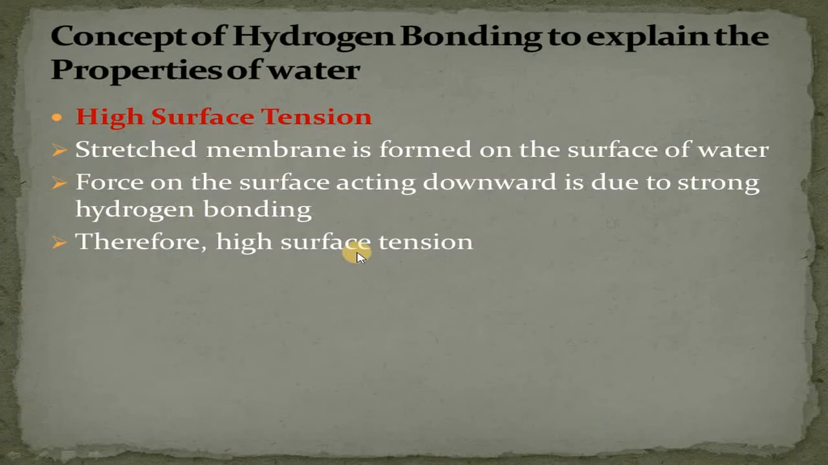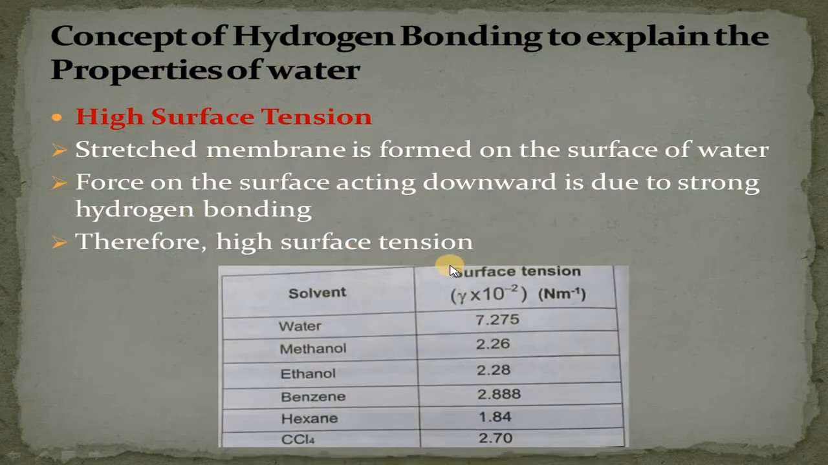If we compare the surface tension of water with different liquids, we will observe that water has a high surface tension value as compared to other liquids due to the hydrogen bonding present in it. Just have a look at this table given in your book: water has a surface tension of 7.275 Newton per meter as compared to all other different organic solvents. This is just because of the hydrogen bonding present in water.